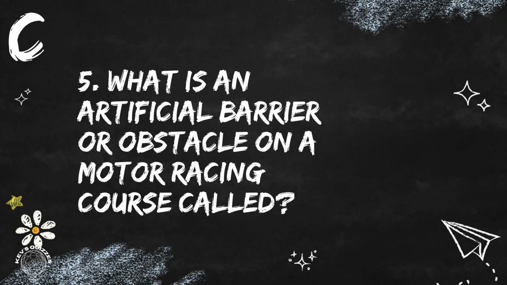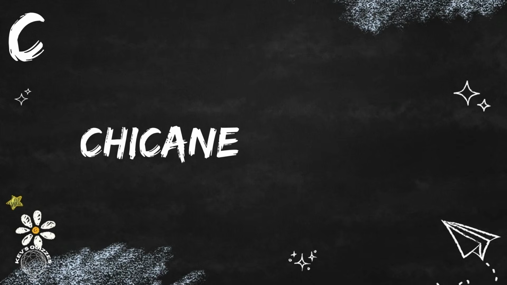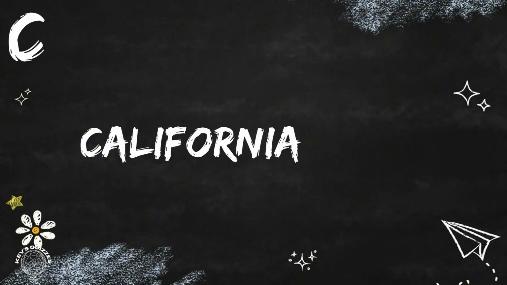Next is question 5. What is an artificial barrier or obstacle on a motor racing course called? That's a chicane. Question 6. Silicon Valley is located in which US state? You would find it in California.